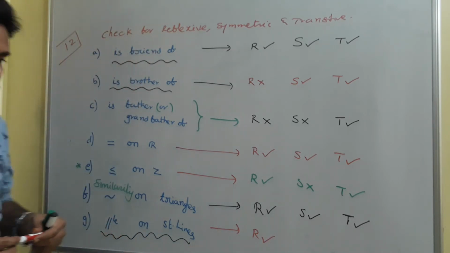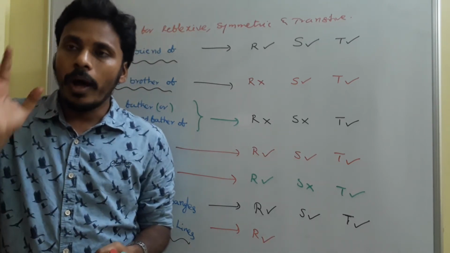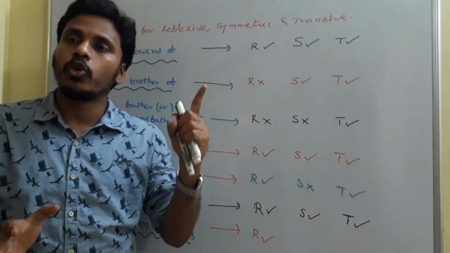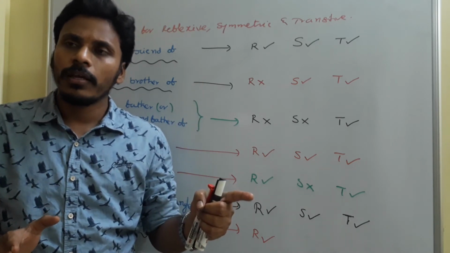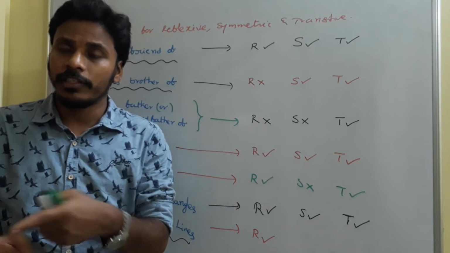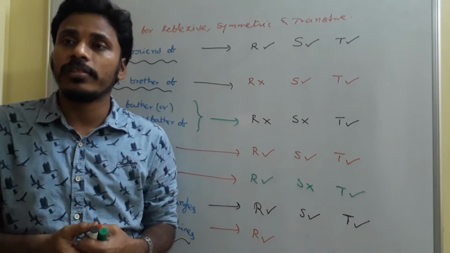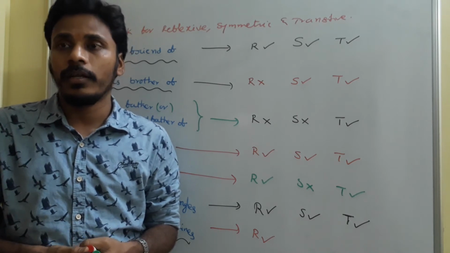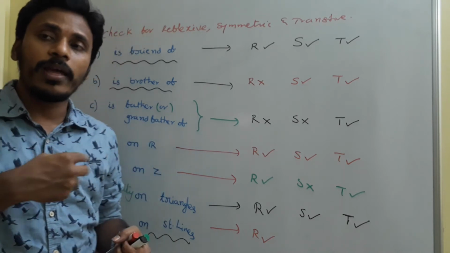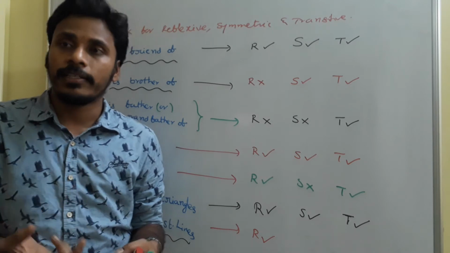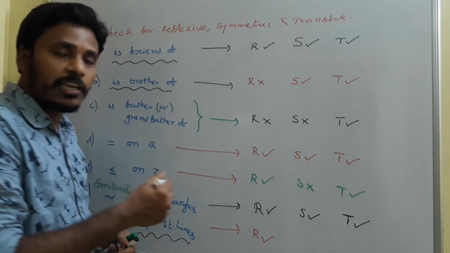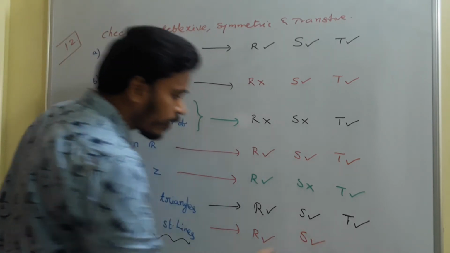Then coming to the symmetry. So it is very clear. Line 1 is parallel to line 2. Then what to say? Line 2 is parallel to line 1. Is it right? If I say line 1 is parallel to line 2, then easily you will say that line 2 is parallel to line 1. So that means that if I say x and y, you are saying y and x. So the checking is clear. So it is again symmetric.